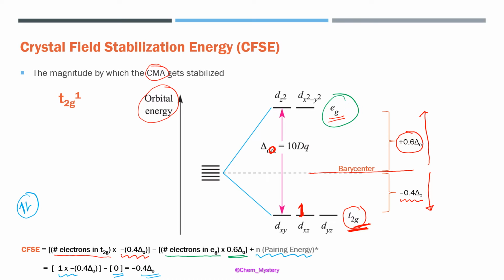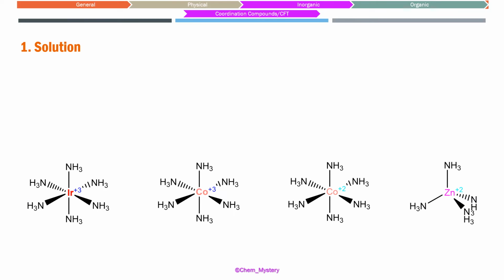As the number of electrons changes, we can calculate the CFSE accordingly, right? So this stabilization is with respect to the barycenter, and the negative sign will be telling us that our complex has been stabilized. We will be getting values of CFSE either 0 or negative. Positive values will possibly not be there. We cannot comprehend that.